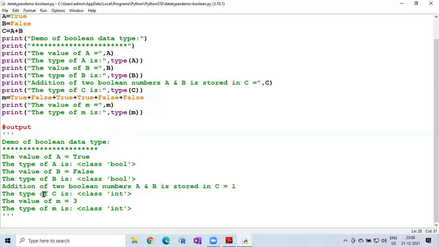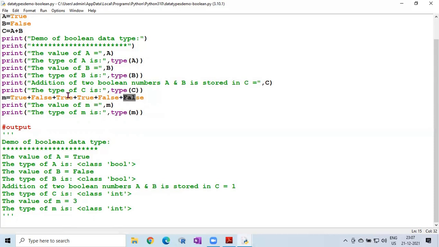Then similarly, m equal to, let us see, True 1 plus False 0 plus True 1, so 1 plus 0 plus 1, again True 1 plus 1, again plus False 0, again plus False 0. How many Trues are there? 3.